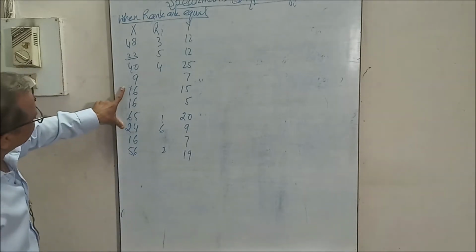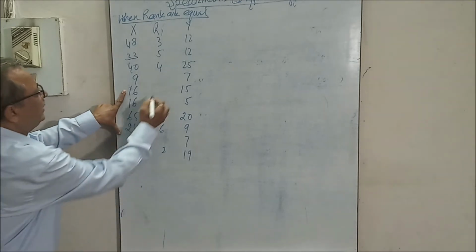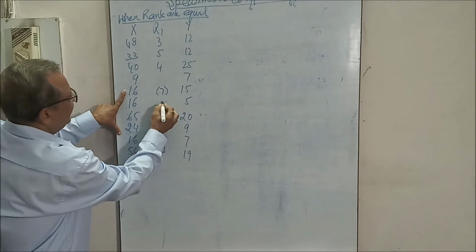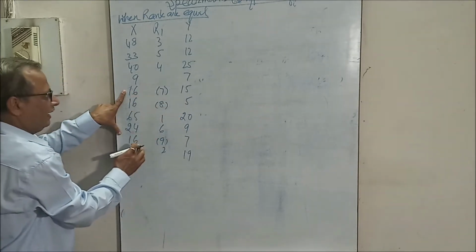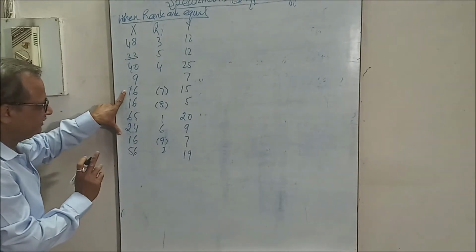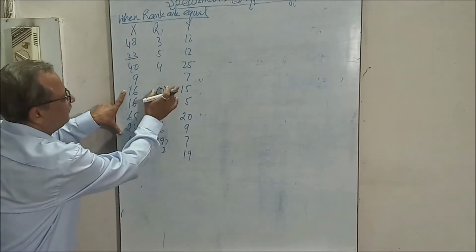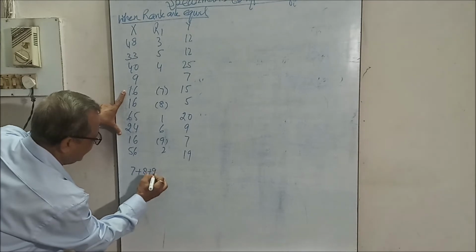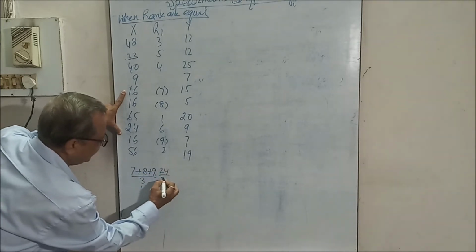Now next are 7, 8, 9. I am writing in brackets 7 number, 8 number and 9 number. Even though they have got the same marks, the same number, the same preference, so ranks 7, 8, 9 are given, but you will find the average of it: 7 plus 8 plus 9 upon 3, that is 24 upon 3.